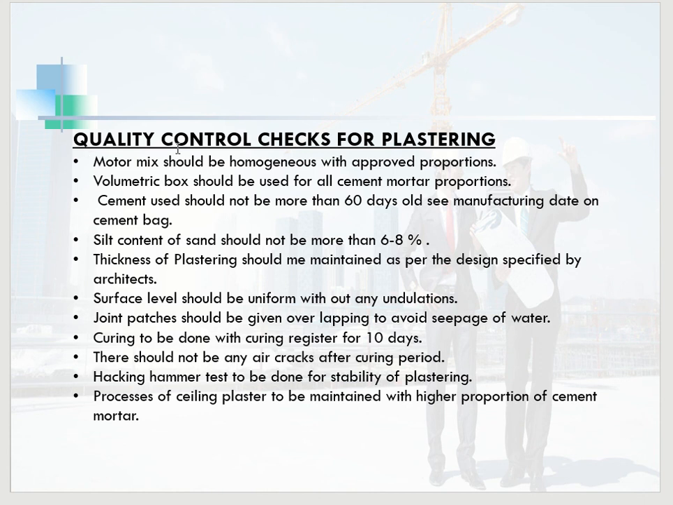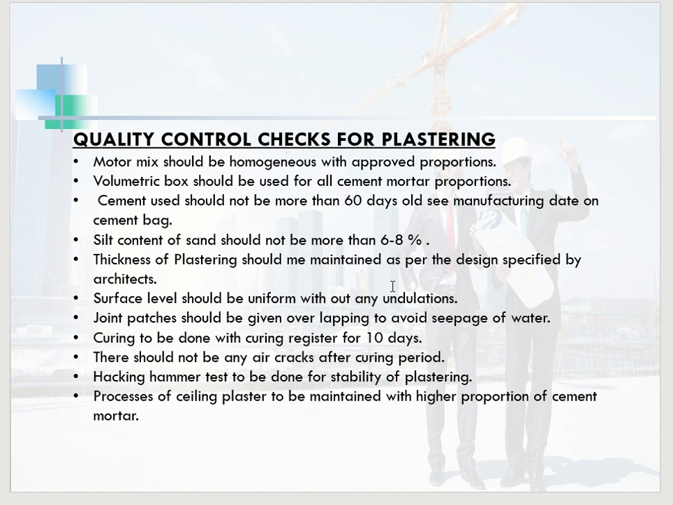And at last, the quality control checks for plastering. Mortar mix should be homogeneous with the approved proportions. A volumetric box should be used for all cement mortar proportions. Cement used should not be more than 60 days old. Also, we should see the manufacturing date on the cement bag. Silt content of the sand should not be more than 6 to 8%.